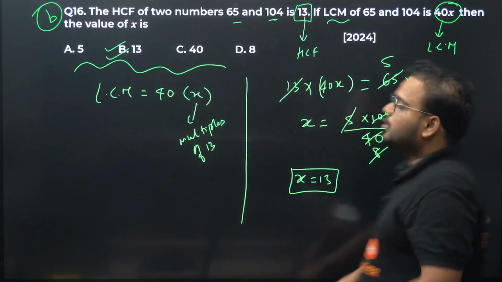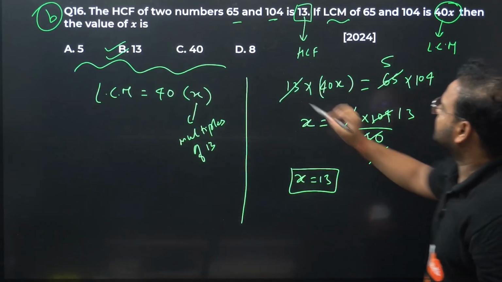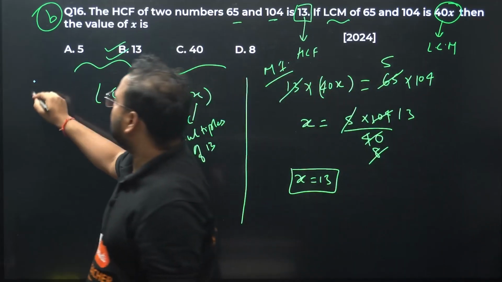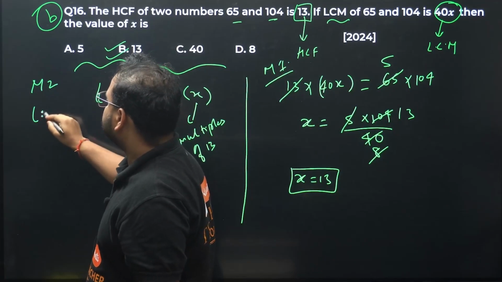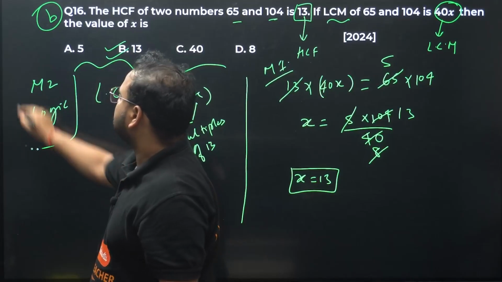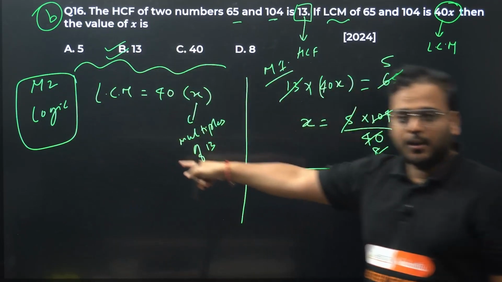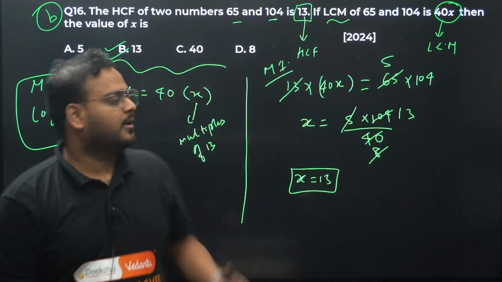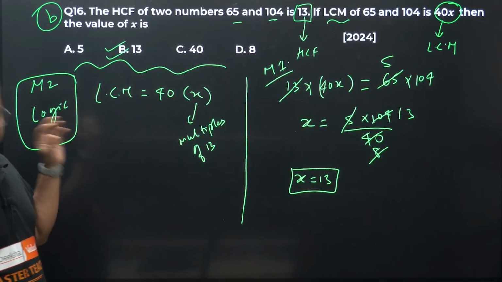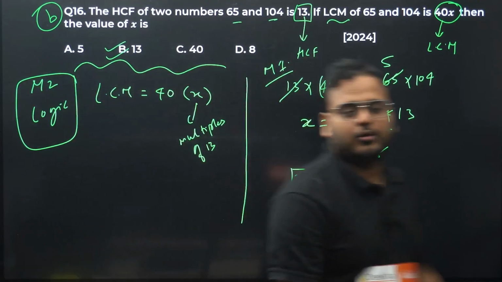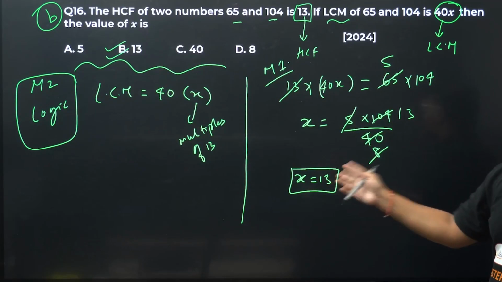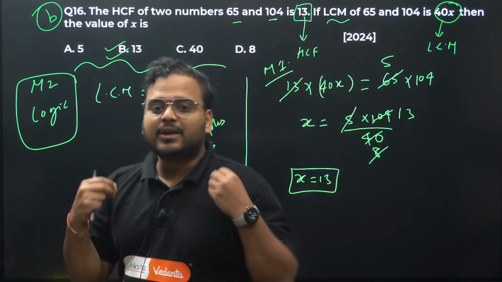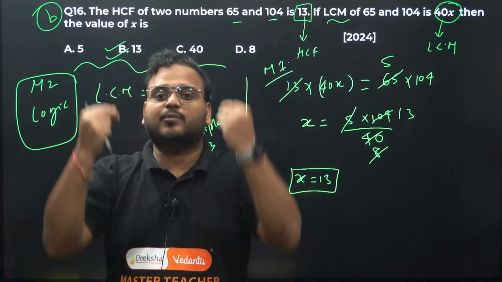Option B is correct. So no need of doing all this. This is method number 1, and method number 2 is logic. It's actually conceptual only, but this is your brain working without your pen. Over here you are doing calculation. Both of them are correct. You can prefer any of the methods, but I'm just giving you both. Basically, I'm trying to develop your skill to think in the problem.